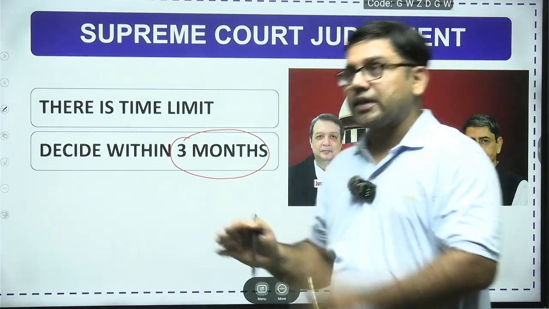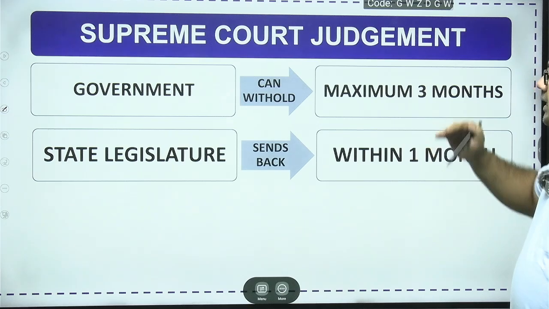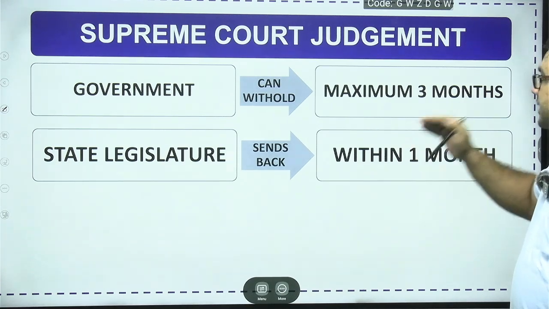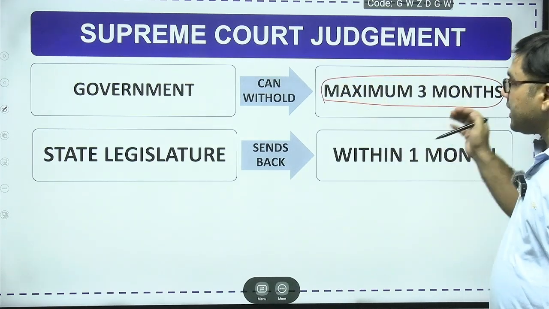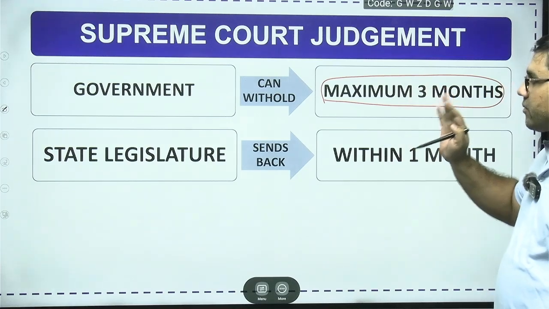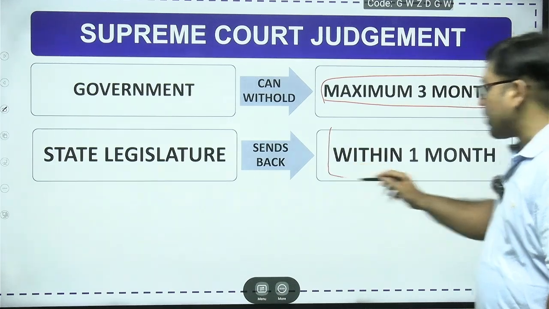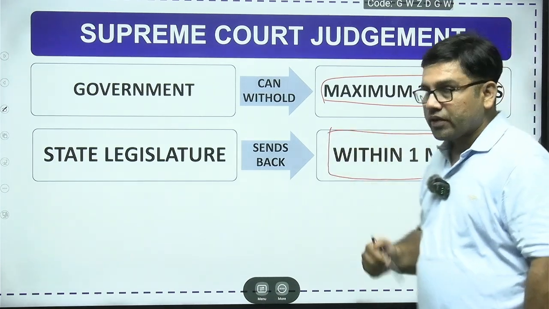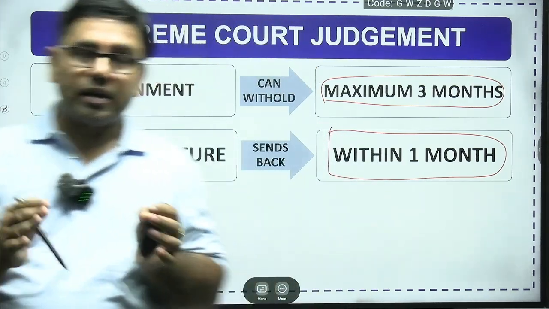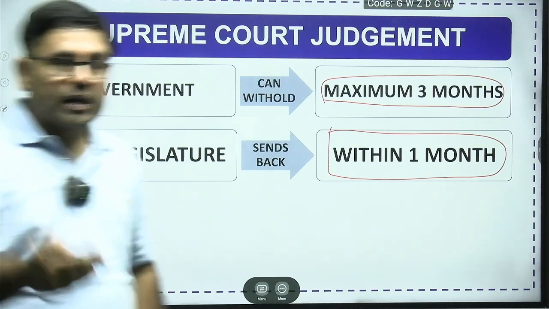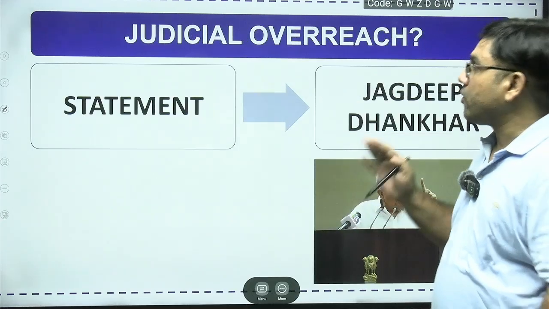So the Supreme Court is saying that there is a time limit, and within that time limit, you have to take your decision. If the governor is withholding his assent on that bill, he has to declare that within 3 months, and he should send it back to the concerned state legislature. But if the concerned state legislature again sends back that bill in the same form or modified form, then within 1 month, the governor has to give his approval. So now there is a time limit on the power of the governor under Article 200, dear friend. Within that time limit, you have to take your decision.